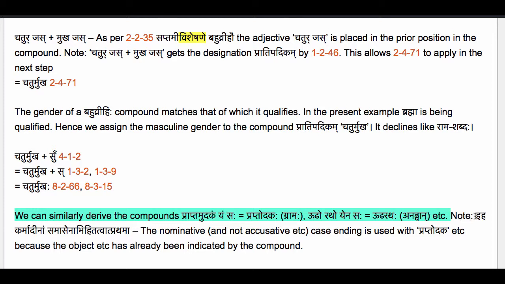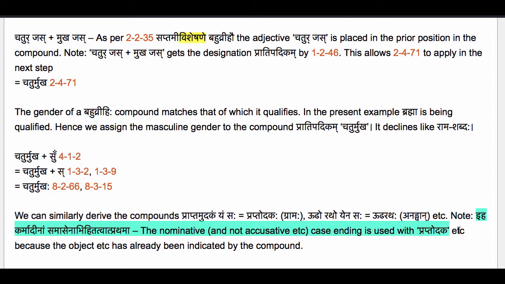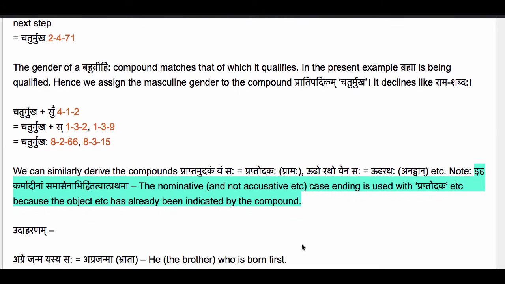Note here says that iha karmadinam samasena vihitatvat prathama, which means the nominative and not accusative, etc. case ending is used with praptodaka, etc. because the object, etc. has already been indicated by the compound. You might say that the pratipadikam grama, denoting the village, is the object to which the water has reached.